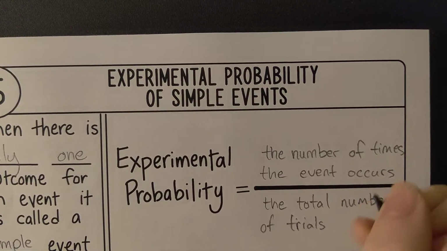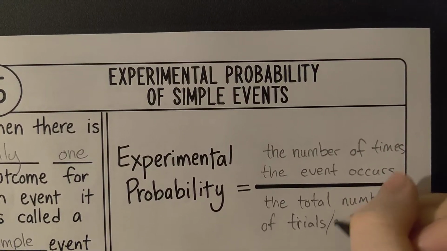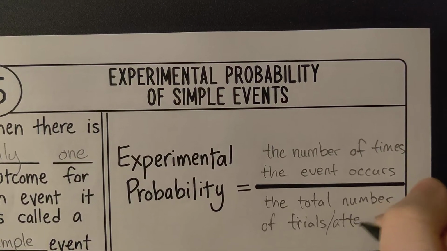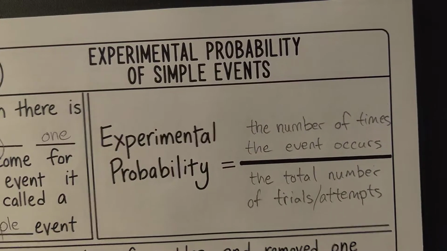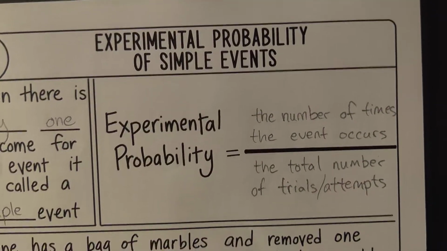If you're not familiar with that word, we've talked about it a little bit already. I'm going to say or attempts, right? So we'll use either the word trials or attempts. They mean the same thing.